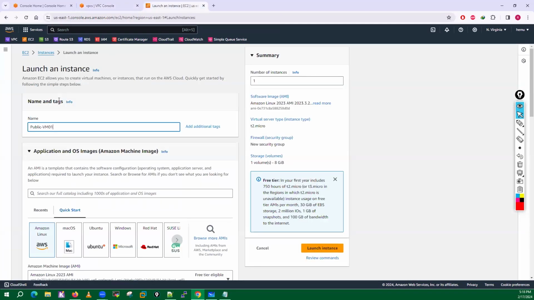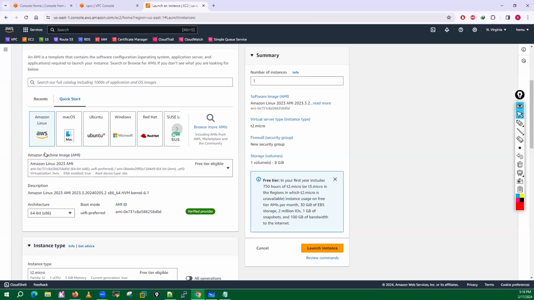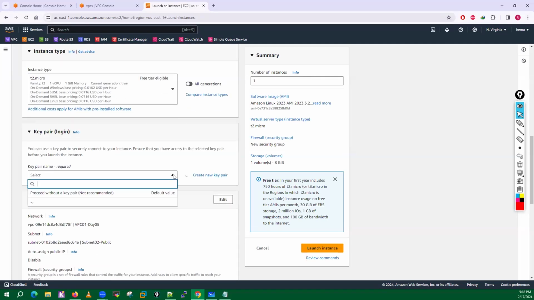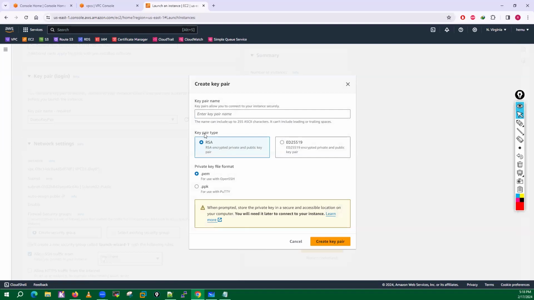Now go here on this public VM 01. I'll use Amazon Linux here, free tier. For the key pair, let me use the demo key pair. Let me just tell you one thing. Okay, let me create a new key pair here. Let me create a day 05 key pair. And I will download this key pair as a .ppk file, or let me download it as a PEM file.